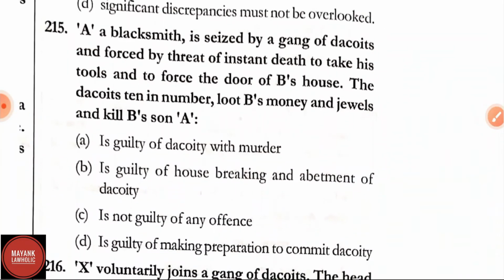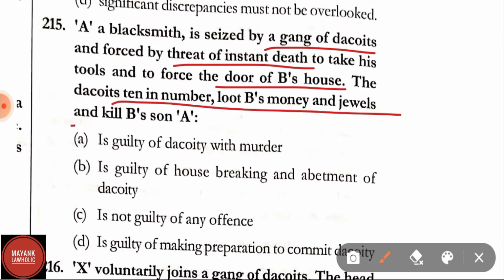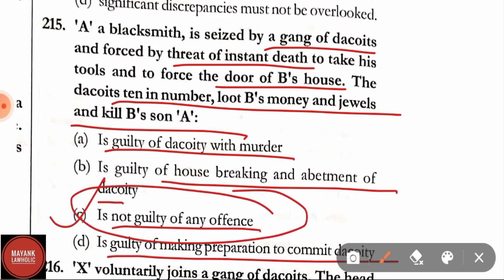Question number 215. A blacksmith is seized by a gang of dacoits and forced by threat of instant death to take his tools and to force the door of B's house. The dacoits, 10 in number, loot B's money and jewels and kill B's son. Option A, is guilty of dacoity with murder; B, is guilty of housebreaking and abetment of dacoity; C, is not guilty of any offence; D, is guilty of making preparation to commit dacoity. Here the correct answer is option C, that is not guilty of any offence.